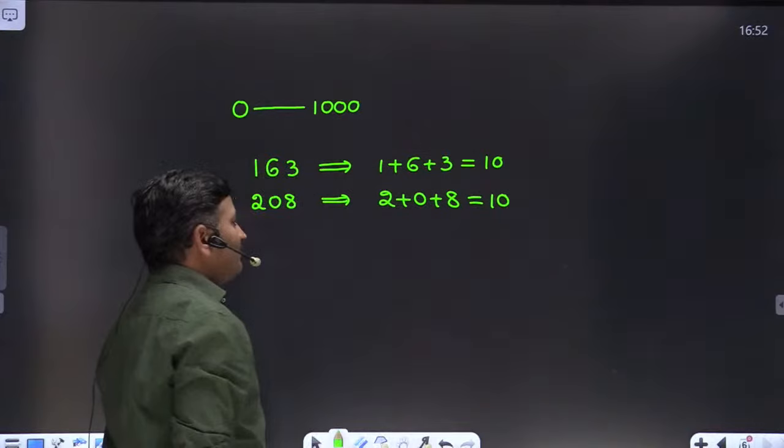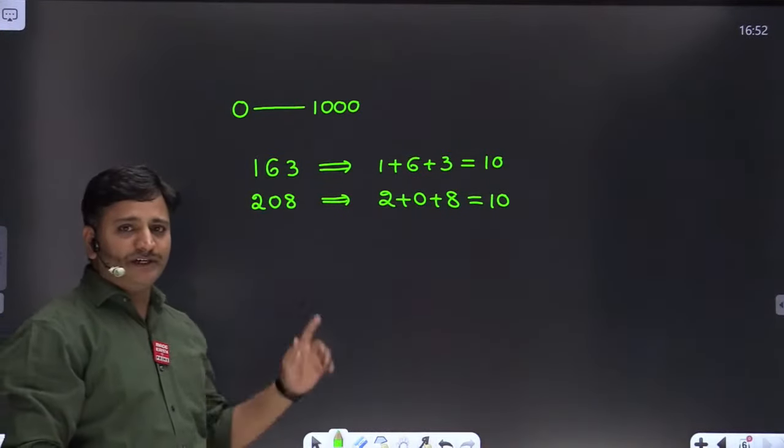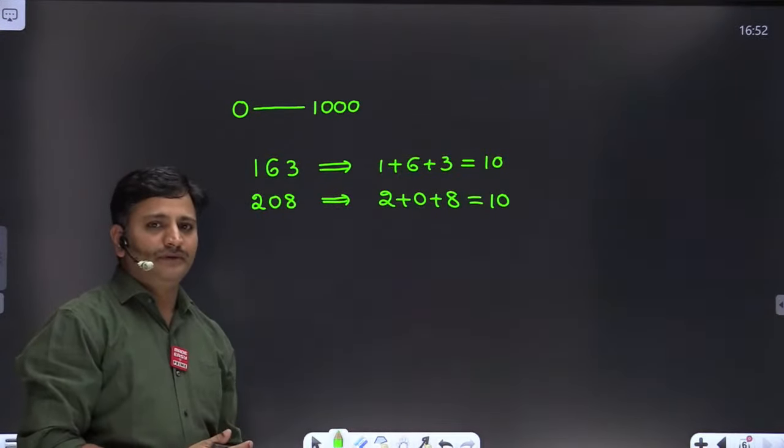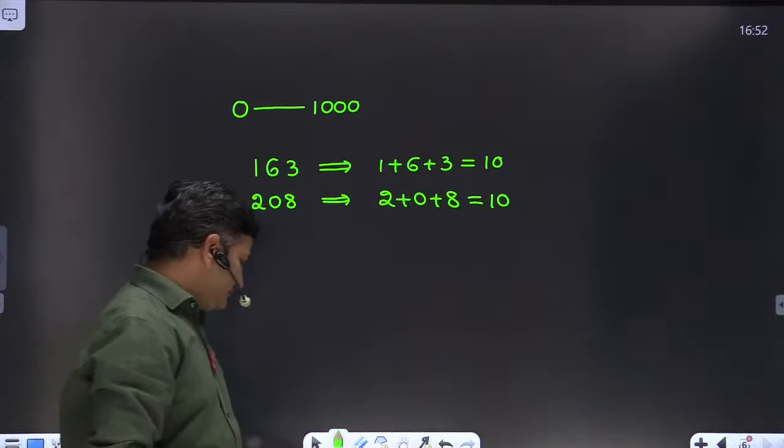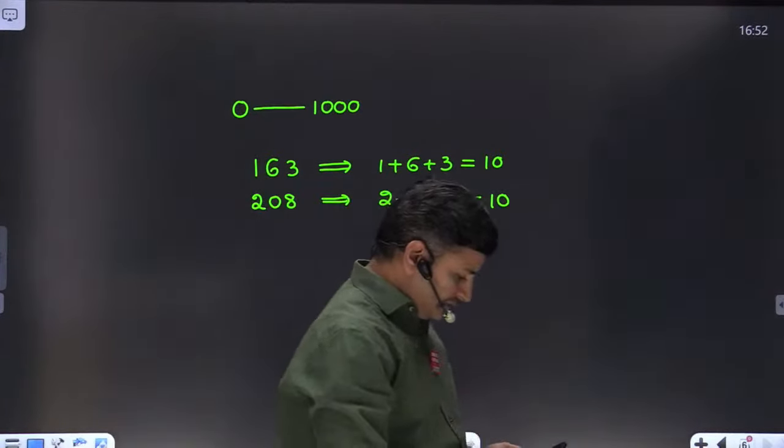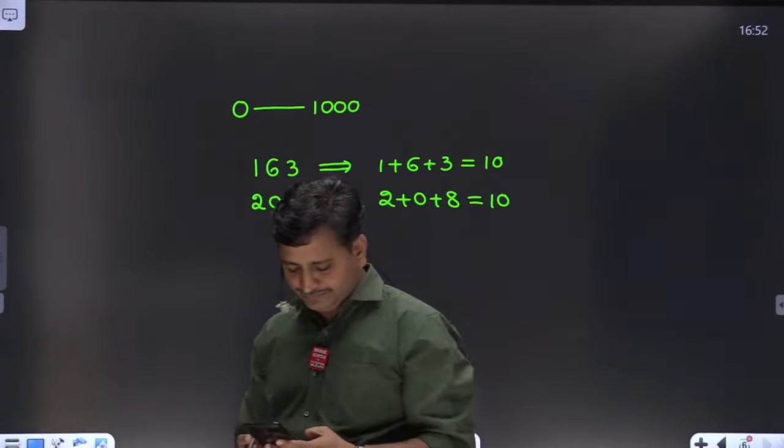So like that, how many 3-digit numbers are there? The sum of the digits must be equal to 10. Clear? Can anyone answer this question? Just post your comment in the chat box. Could you please post in the chat box?